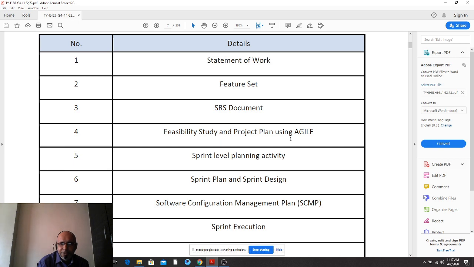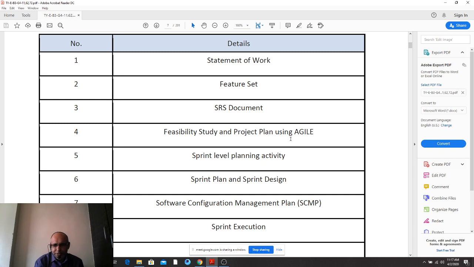You can narrate January 2020 feature set, SRS, feasibility study and sprint level planning, February 2020, March the 6th and 7th, that is sprint and sprint design, that is usually specified in terms of product backlog, right?